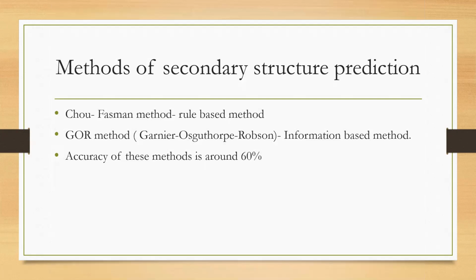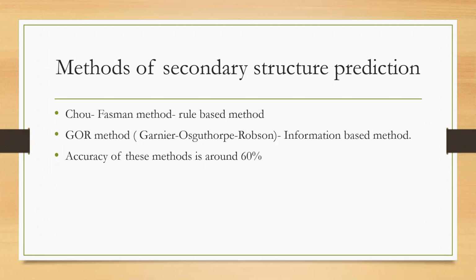So as I discussed in the previous slide, these secondary structure prediction methods are based on the secondary structure propensity of the amino acids present in the protein sequence.